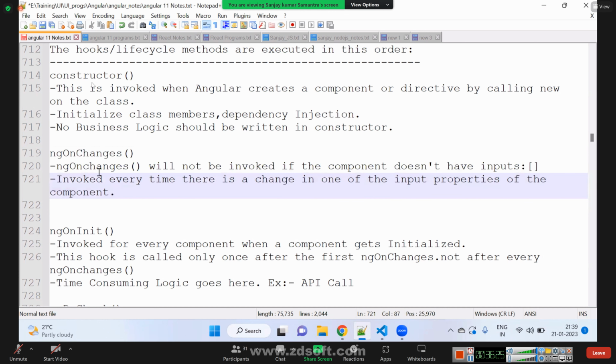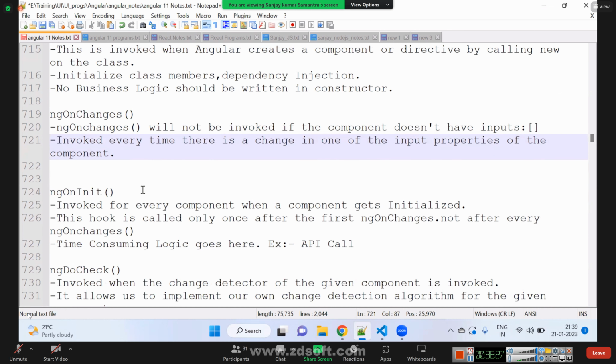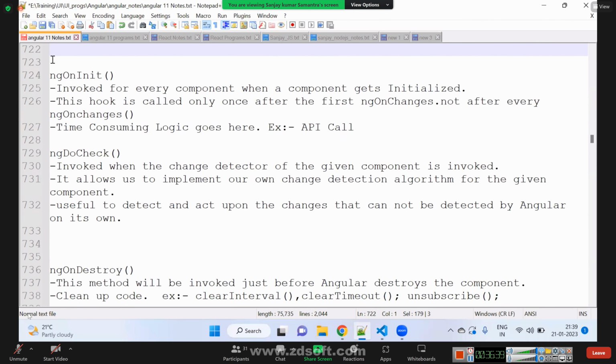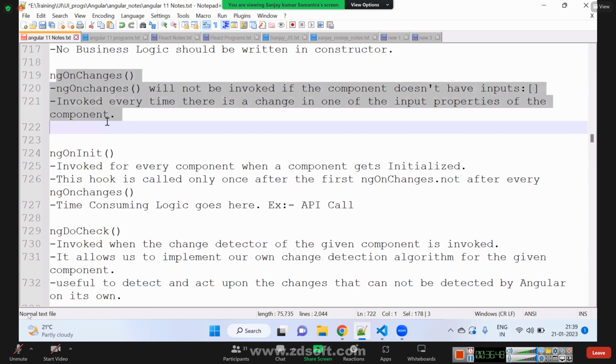The next lifecycle method, or we can say second lifecycle method, if we consider ngOnChanges is the first lifecycle method, then after ngOnChanges, the next lifecycle method that will be called is ngOnInit. ngOnInit will be called immediately after ngOnChanges.